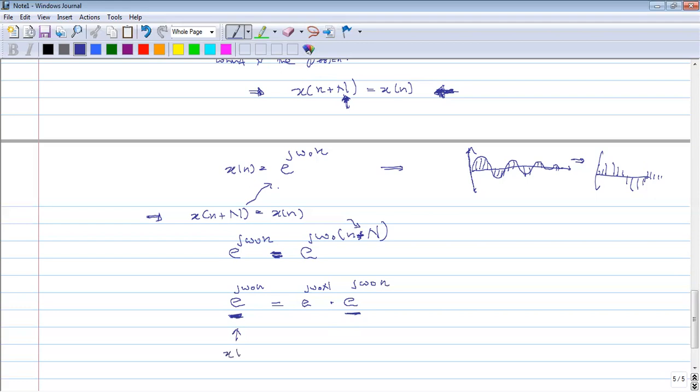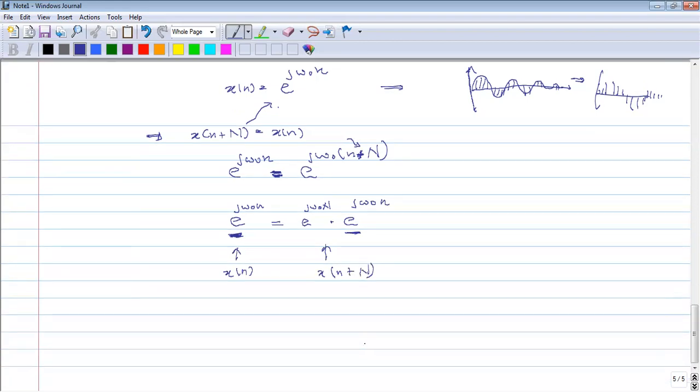This is xn, and this part is xn plus capital N. Anyone can tell me, for xn plus N to be equal to xn, what happens here?